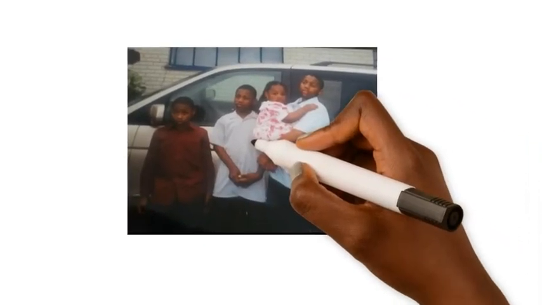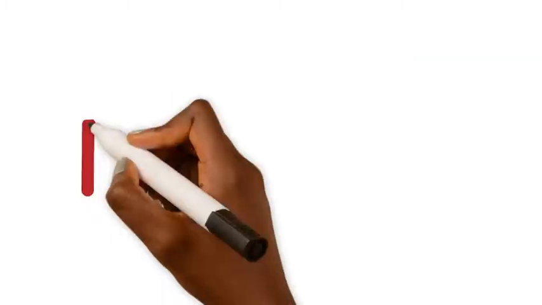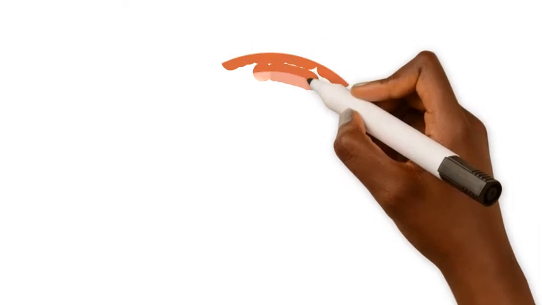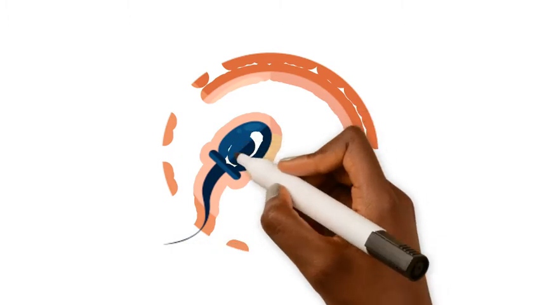Me and my brothers have the same parents, but we're not clones of each other, nor are we clones of our parents. This is because of a process called meiosis. Meiosis is a process of cell division that produces gametes, or sex cells. The process of meiosis creates sperm and egg cells.